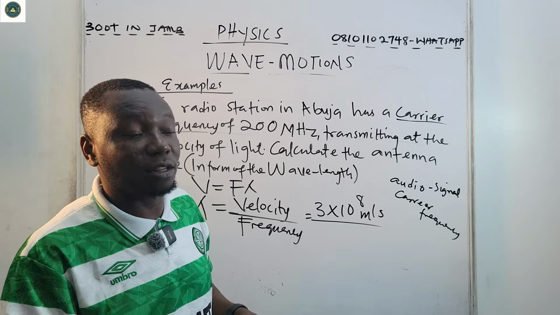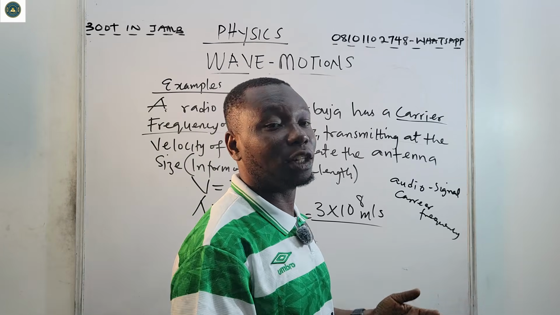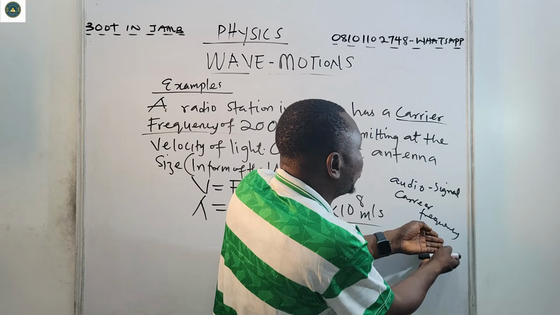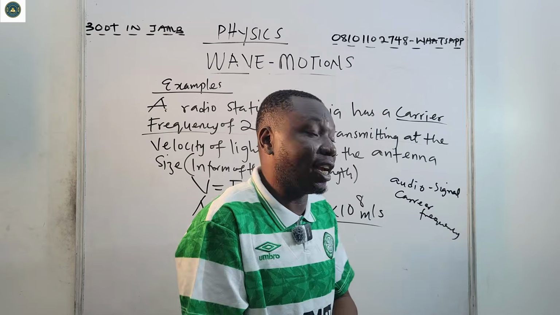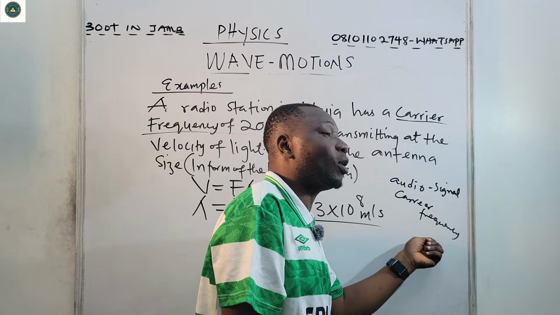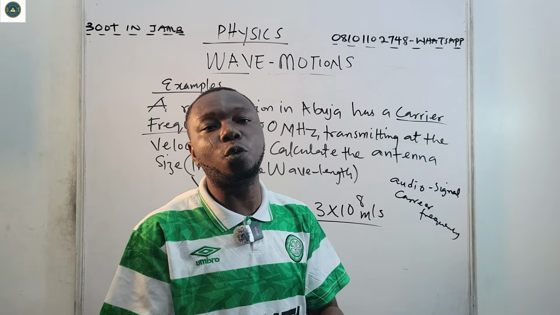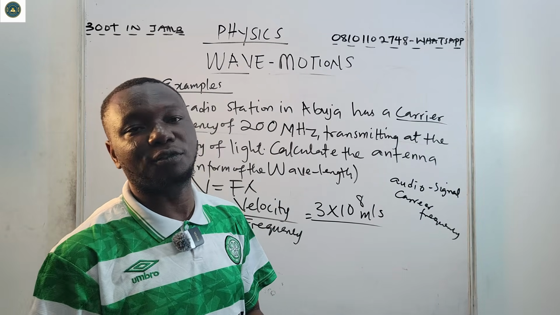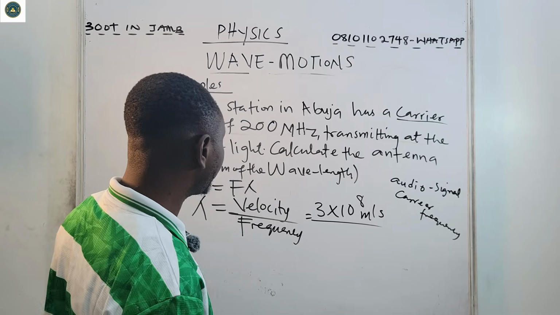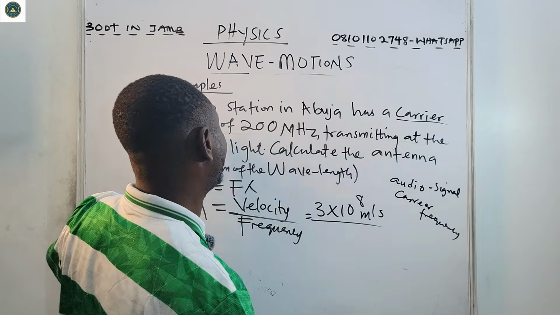That's why in most of your houses, you have a decoder. The decoder filters the carrier frequency from the audio signal. The carrier frequency now becomes unwanted, and what you have is the audio signal. You will be able to hear the person from that radio station. So that is the help of the carrier frequency.